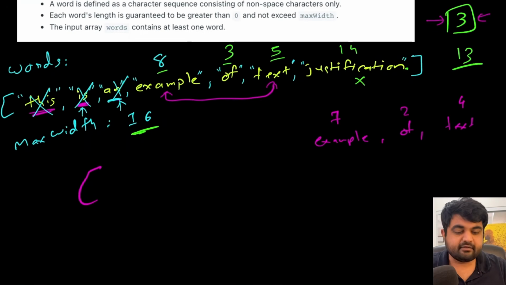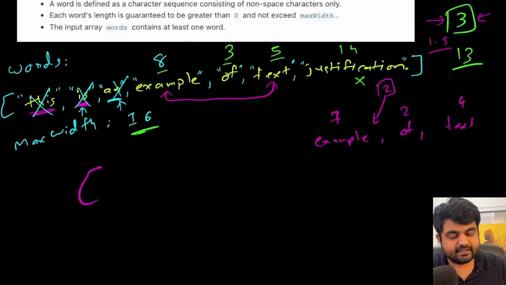If we try to divide this by 2, we get 1.5, but we cannot divide 1.5 spaces. So we are going to put 2 spaces here, and then 1 space here, because remember, there has to be at least 1 space. Also if we divide 3 by 2, we get 2 options, 2 plus 1. So this is how we are going to distribute the spaces.